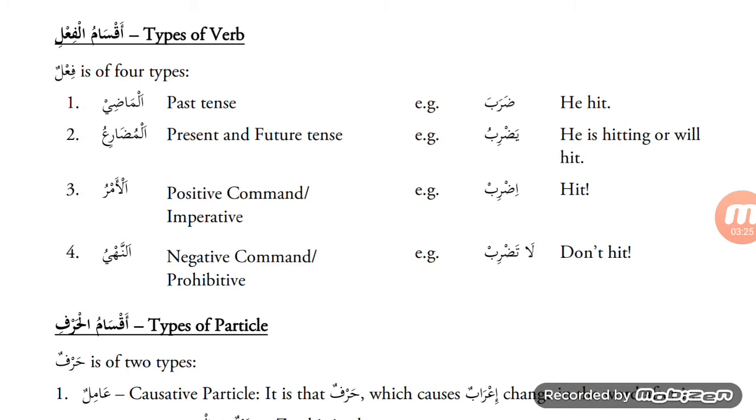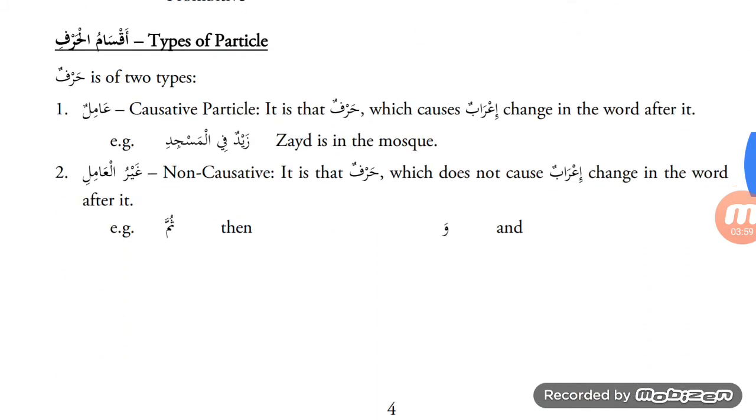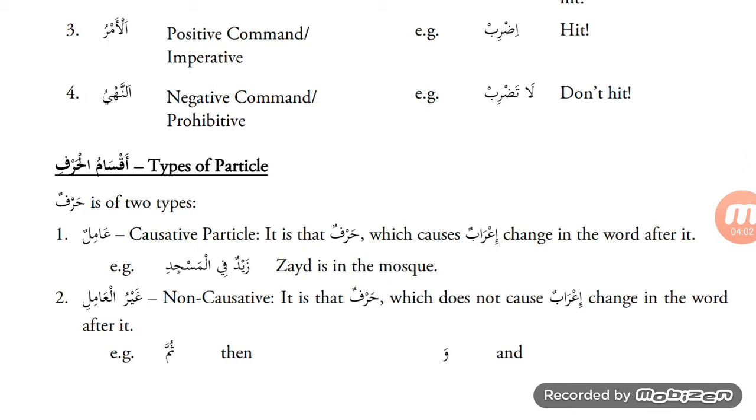An-nahyu, negative command, prohibitive, prohibition. La tadrib, don't hit. If we want to forbid a person from doing a certain action, then we will use this la before the fi'l mudari'. This la is known as la nahi, the lam of prohibition. La tadrib, don't hit. So this comes to give an order to stop one from committing a certain action.